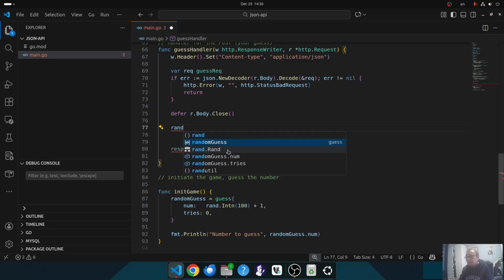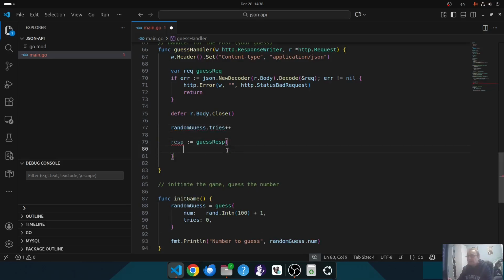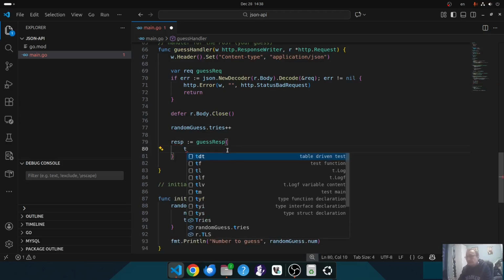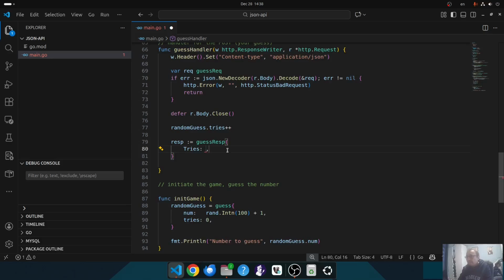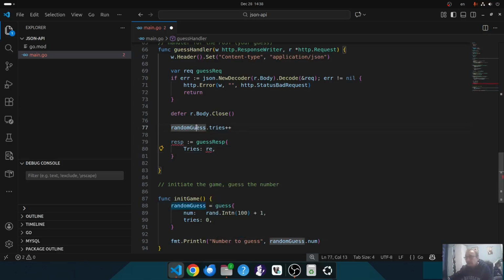So random guess tries plus plus, it will increment the guess counter, and I can immediately provide the tries here from the random guess tries.